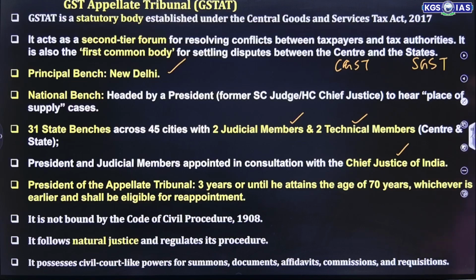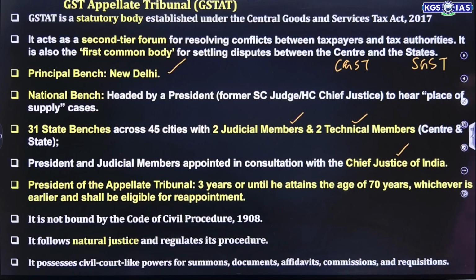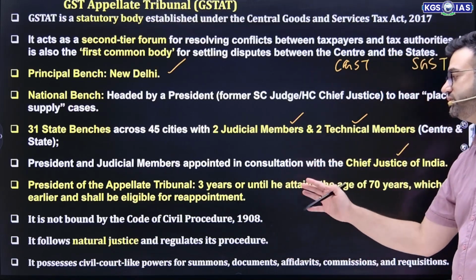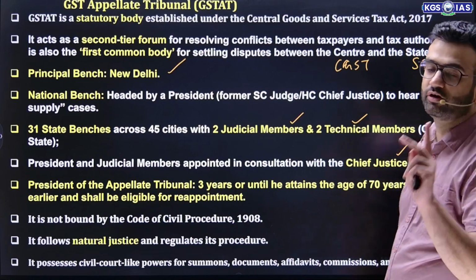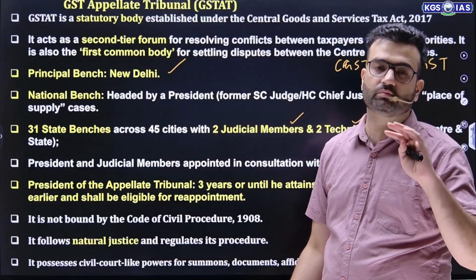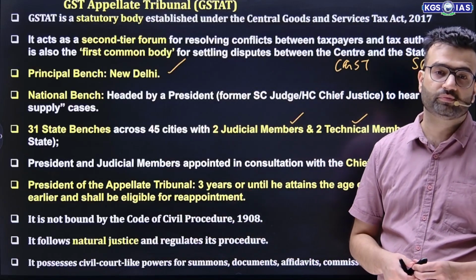Extremely important point: the president and judicial members are appointed in consultation with the Chief Justice of India, and the president of the appellate tribunal holds office for 3 years or until he attains the age of 70 years, whichever is earlier, and shall be eligible for reappointment. This is a very, very important point. Students usually forget that they are also eligible for reappointment.